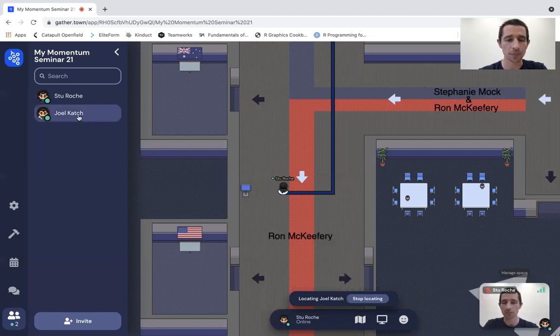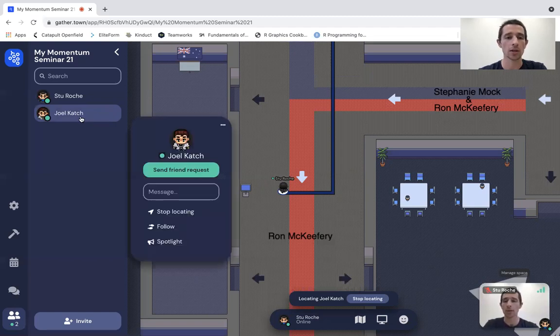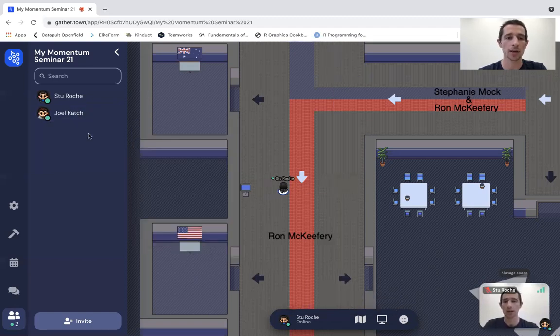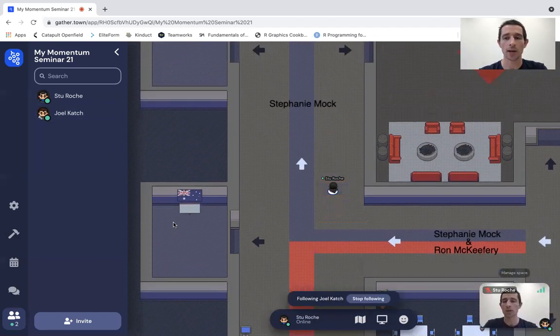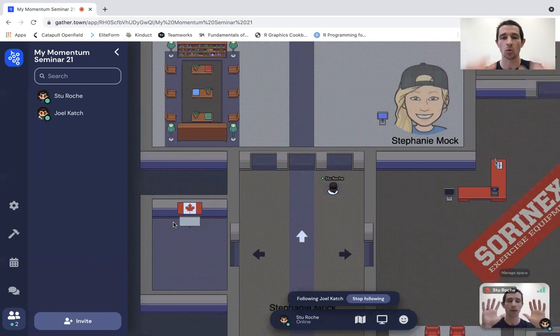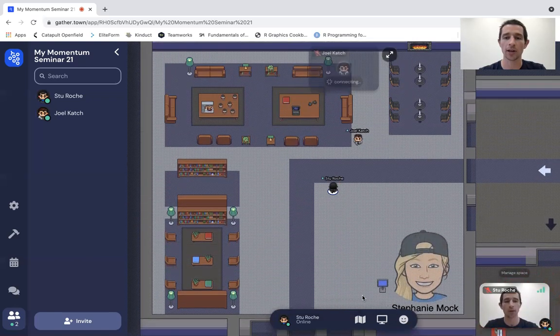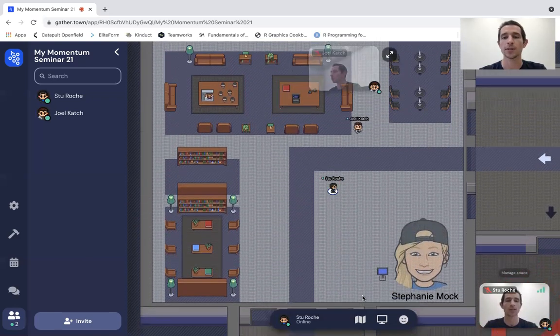Alternatively, what you can do, if you didn't want to manually walk there, you could click on this. I'm going to say stop locating. Click on Joel again and say follow, and it'll walk your character automatically. So I'm completely hands off at the moment. It's going to go all the way to Joel. I'm going to stop following right here just so we don't get too close.